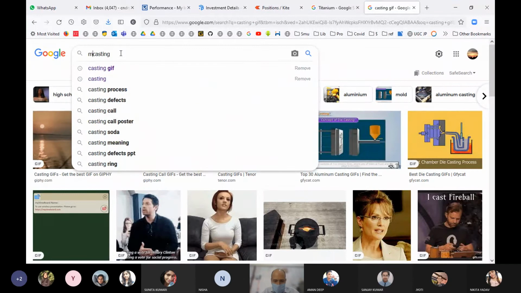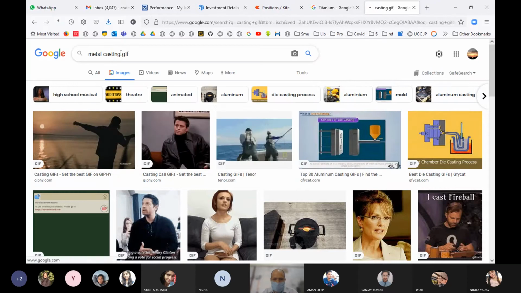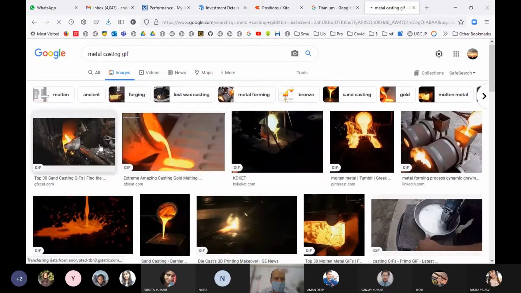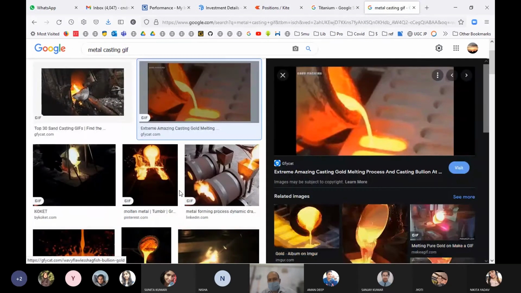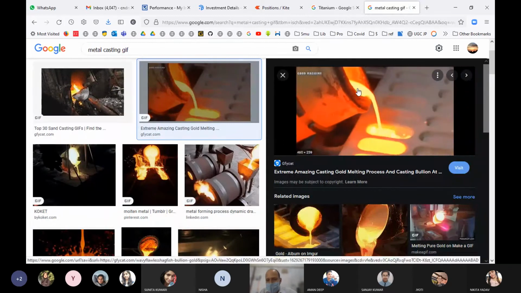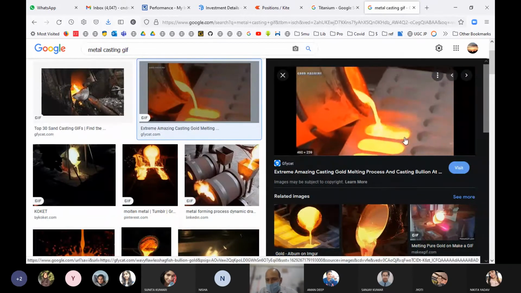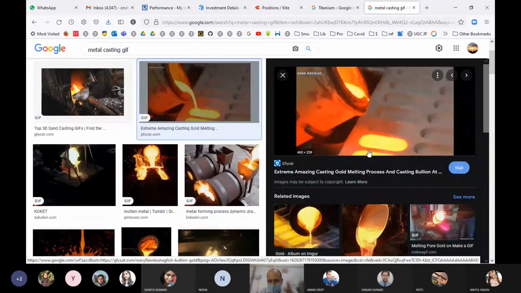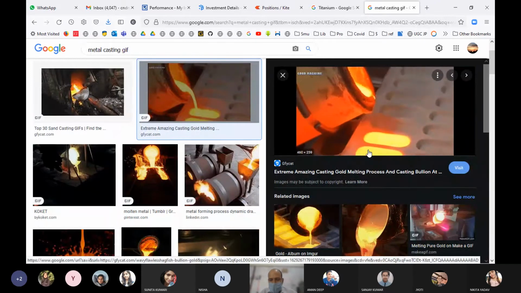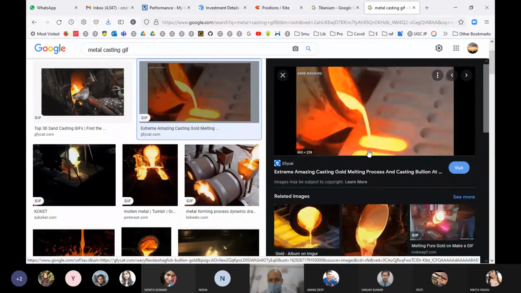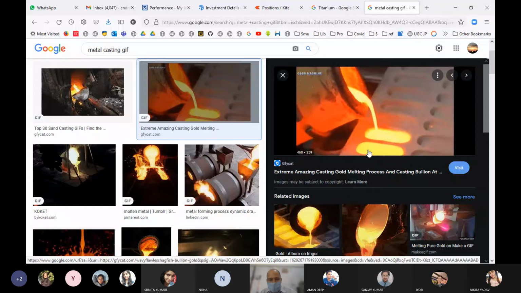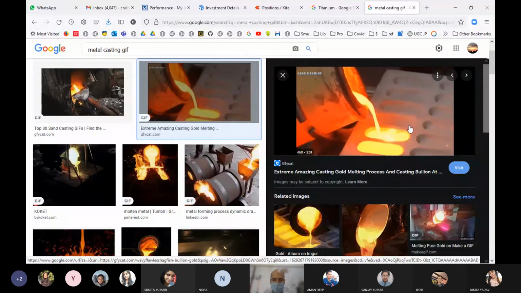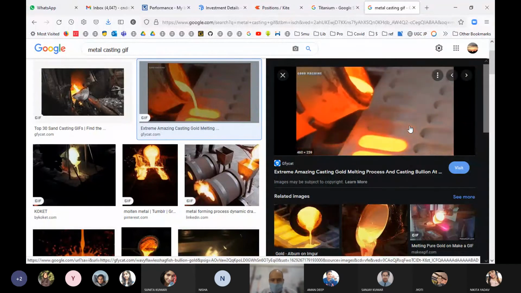Metal casting. So this is what is known as casting. You can see there's a molten metal that is poured into the predefined structure. Because of the liquid state, the metal basically occupies the shape of the cast. Otherwise it is difficult to cast that metal into complex shapes when it is in a solid state.